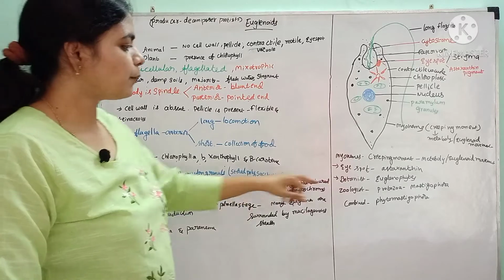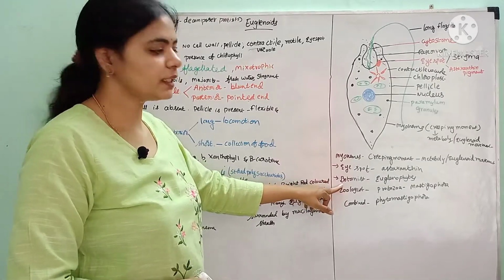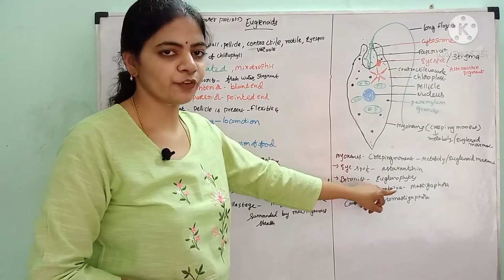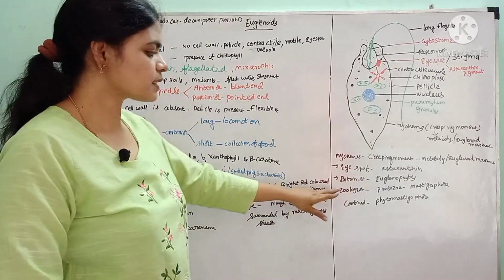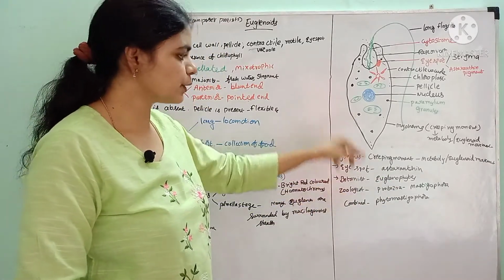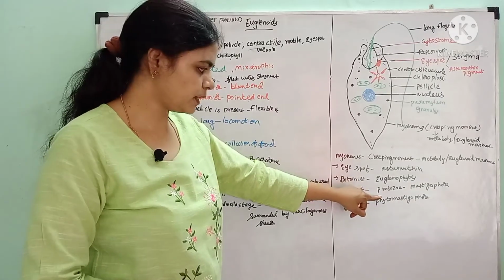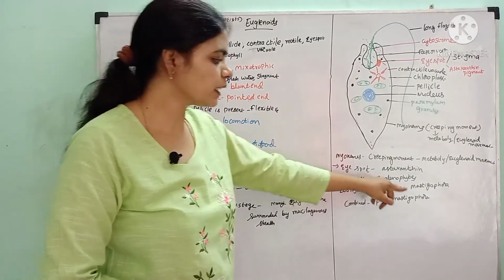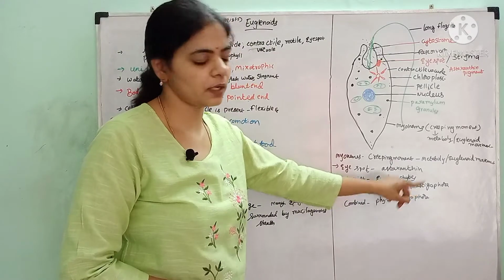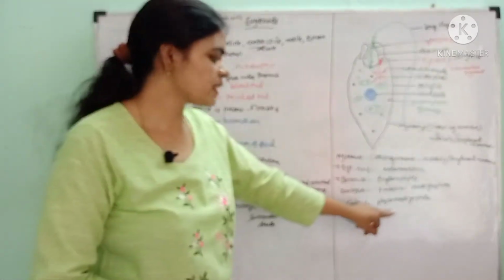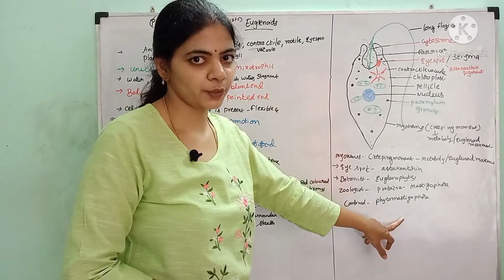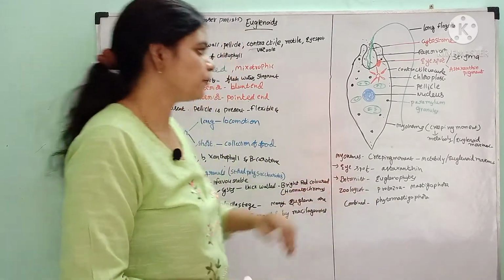Hence, some of the botanists included these euglenoids in class Euglenophyta. But zoologists call them protozoa and include them in class Mastigophora. So combinedly they are called Phytomastigophorans. They are included in Phytomastigophora.